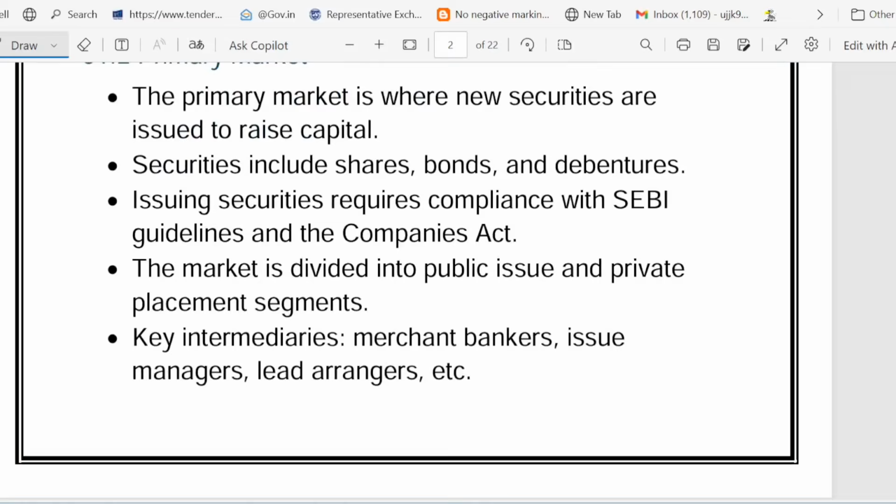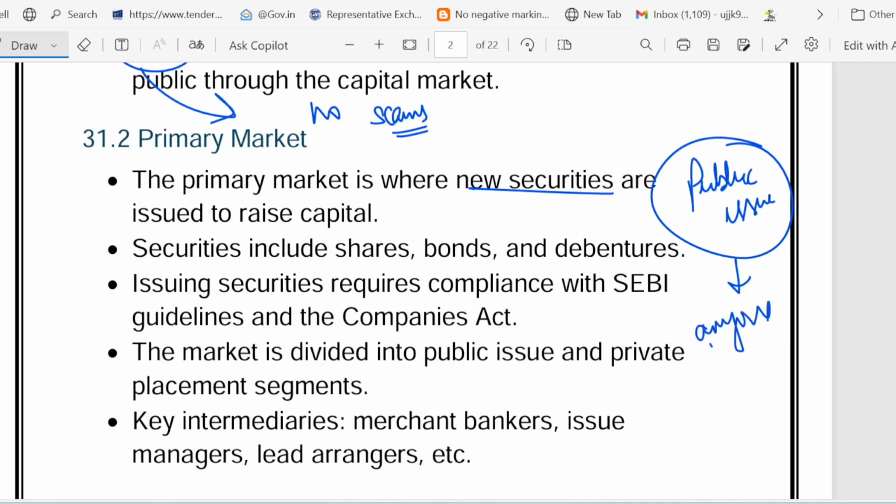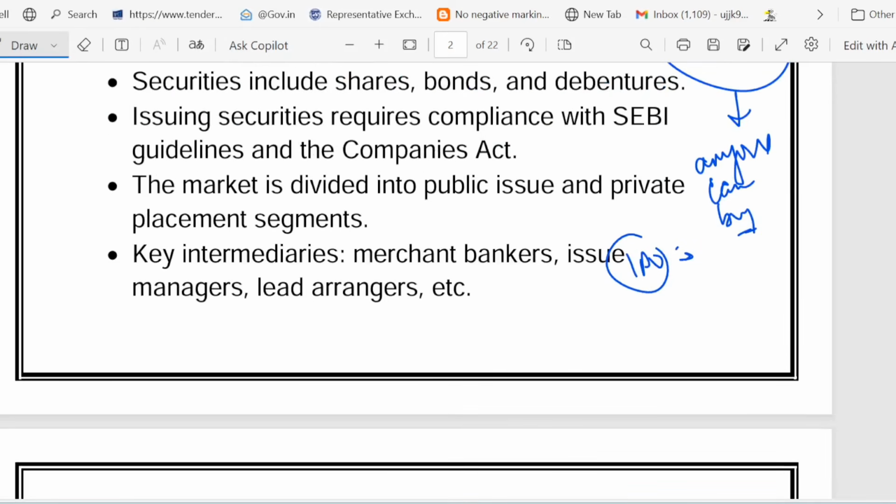Then comes the primary market. What is the meaning of primary market? See, this is a marketplace for fresh shares. New securities or new shares are issued to raise capital. So a marketplace for fresh shares or bonds is the primary market, where new shares are born. So there are two ways to sell. Either you can do the public issue. Public issue means anyone can buy, like an IPO. Take the case of IPO, initial public offering, like a company stock debut. And another way to sell is called private placement.